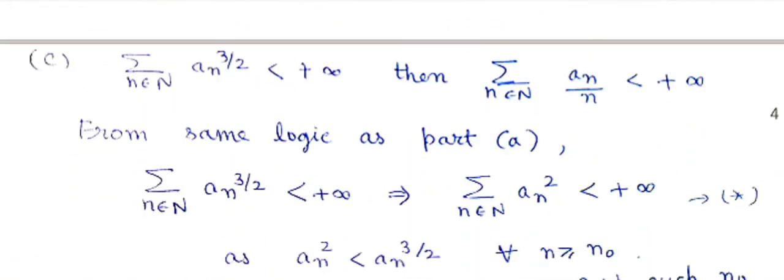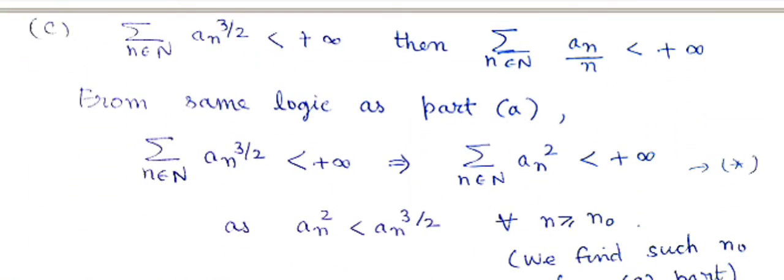Now we discuss another option, which is the last option of this question 2.1. So in this, if summation an to the power 3 by 2 is finite, it means summation an to the power 3 by 2 is a convergent series, then you have to show that summation an by n is a convergent series. We prove this because we don't have any counter example. Obviously if we prove it, then it's correct. So yes, we have to show this.